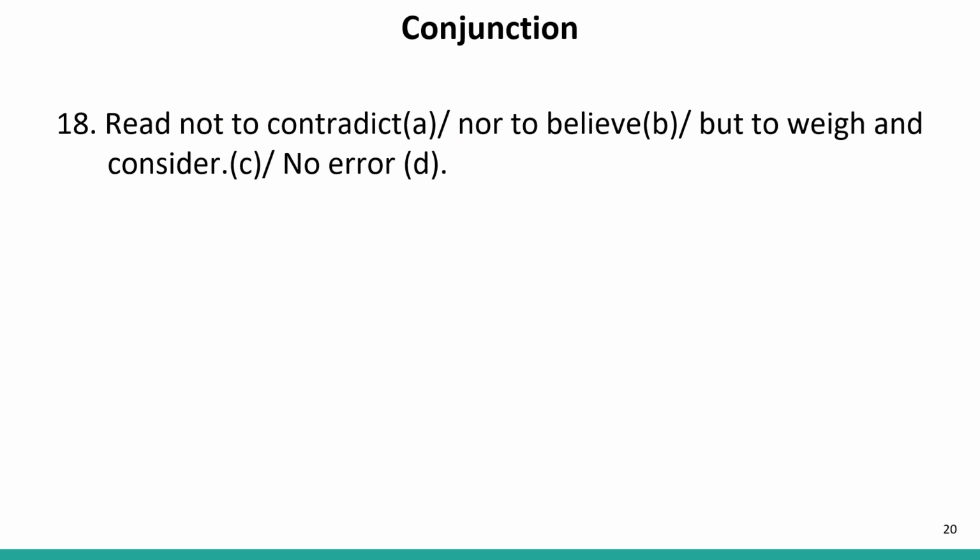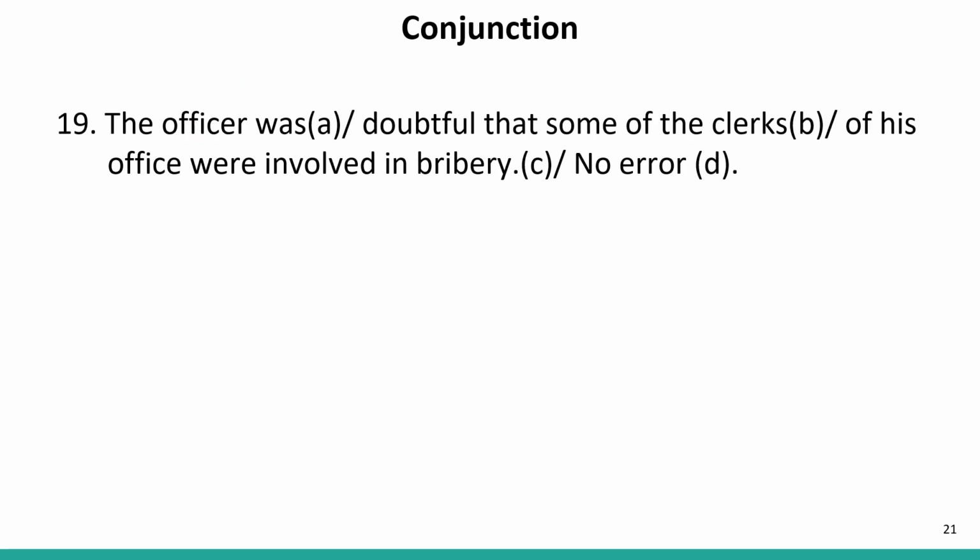Read not to contradict, not to believe, but to weigh and consider. Now, not to pairs with nor, whereas nor is paired with neither. So it should be read neither to contradict. Not should be replaced with neither because neither nor makes the pair. So read neither to contradict, nor to believe, but to weigh and consider. Now let us move to the next question.